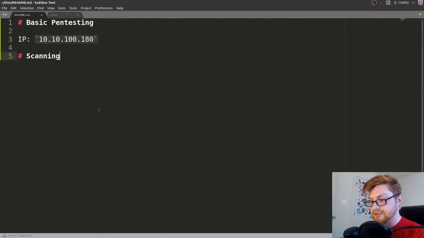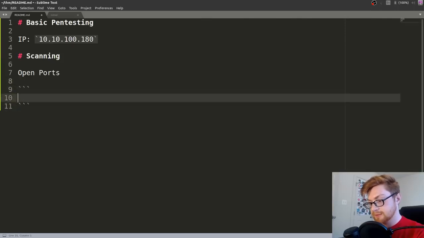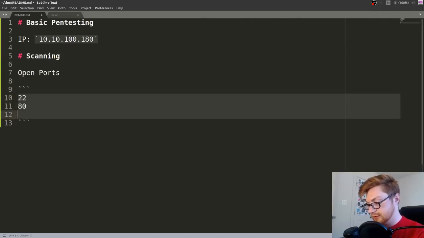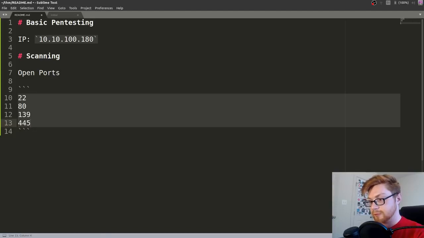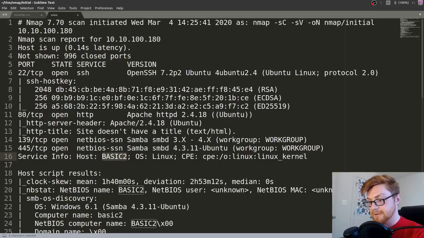All right. So what I like to do is actually just kind of keep note of these. I'll just have like an open ports section. We saw 22, we saw 80, we saw 139, and we saw 445. Yep. Okay, so now we can go ahead.